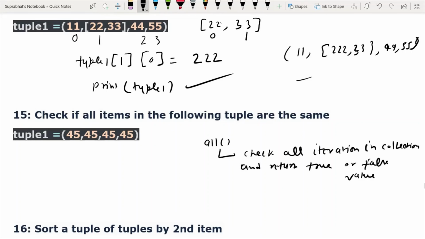For like that, suppose I have given like print all, okay, so it will check like that.